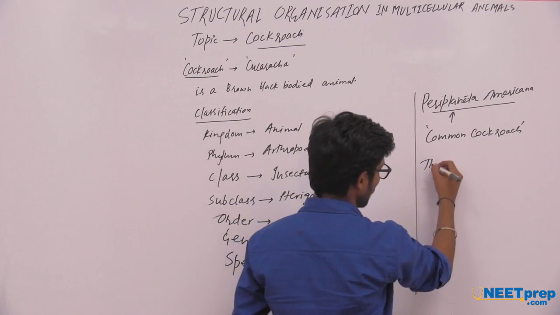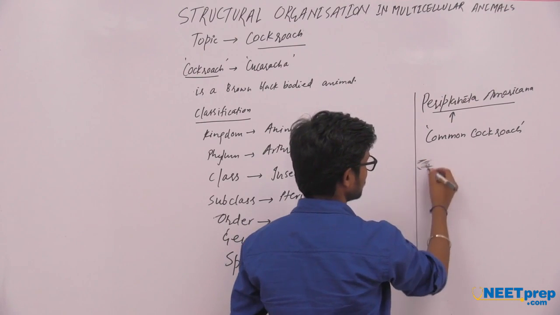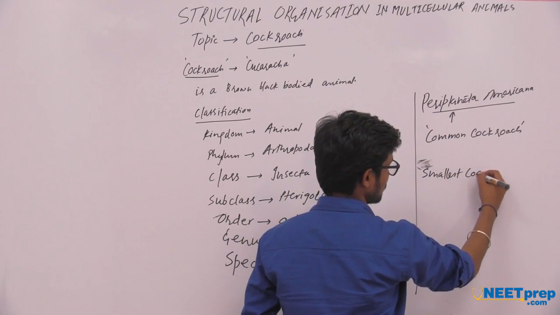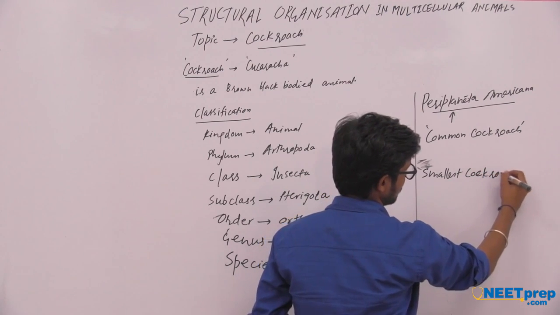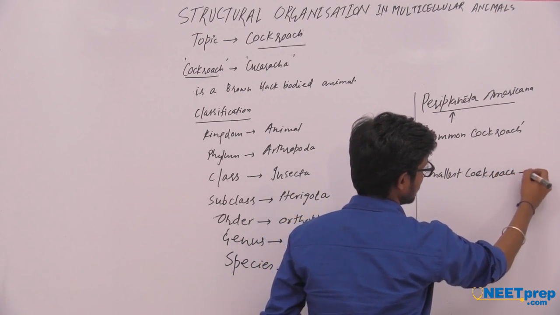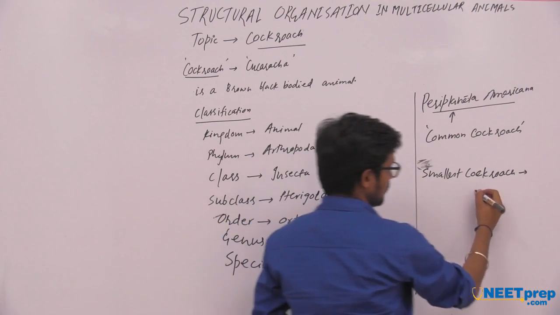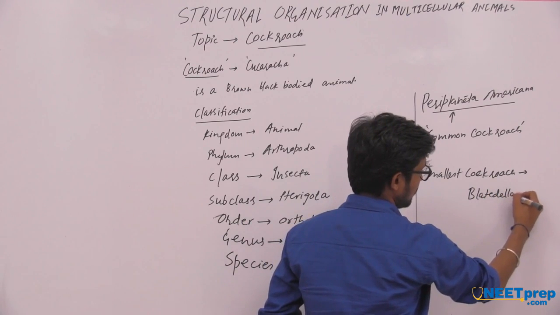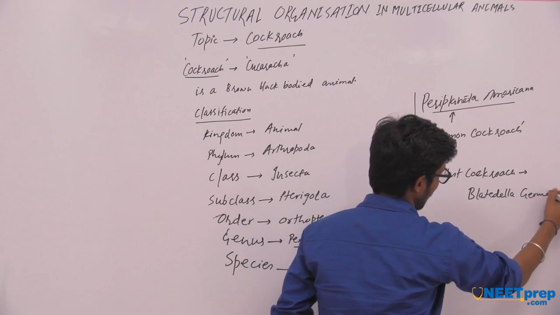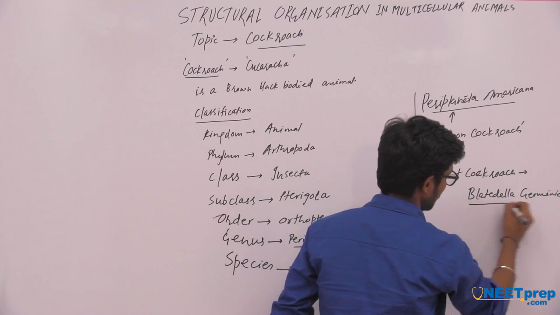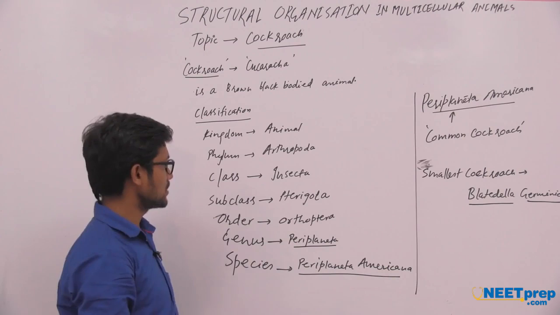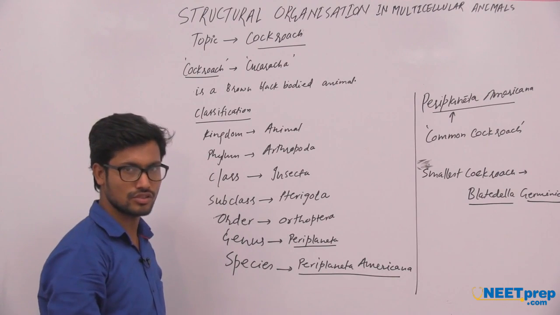The smallest cockroach is Blattella germanica. This is the smallest cockroach. So this is about the classification of cockroach.